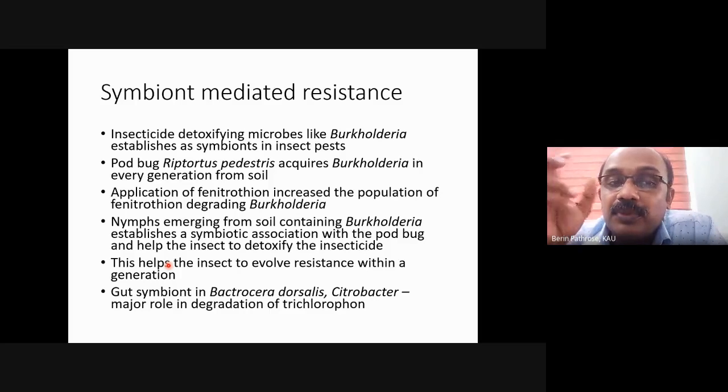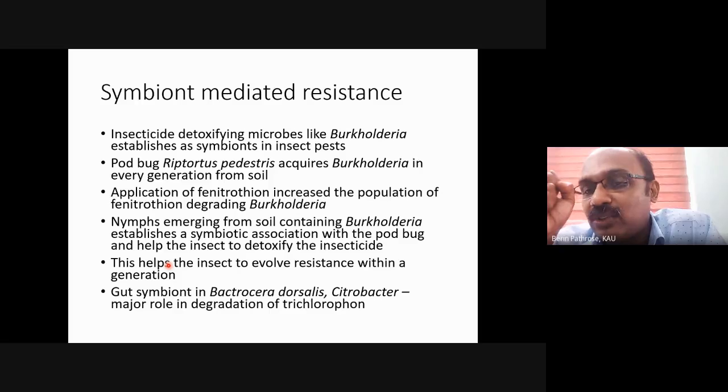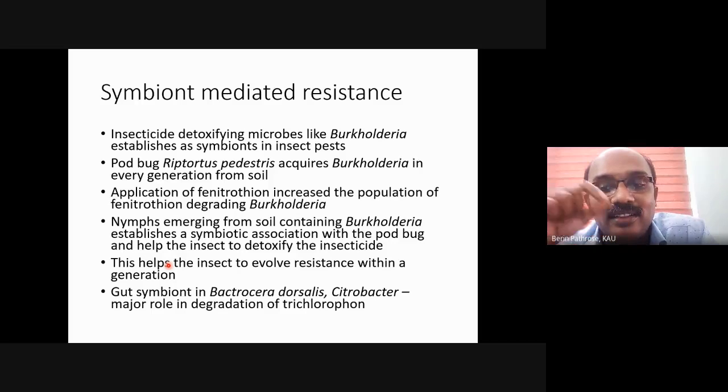So if any nymph of Riptortus pedestris emerges and comes into contact with the soil, this nymph acquires this fenitrothion-degrading Burkholderia from the soil. And this Riptortus pedestris nymph will have a symbiotic association with this fenitrothion-degrading Burkholderia. It acquires it from the soil itself.